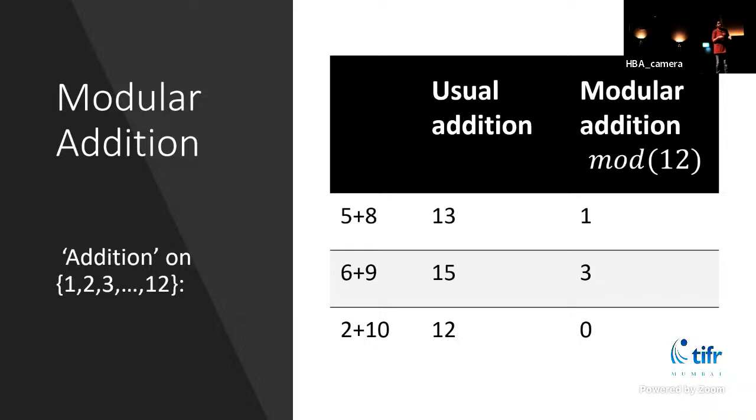So you have 6 and 9, that is usual addition is 15, but you divide by 12, the remainder is 3. The third thing is interesting. So if you have 2 p.m. and then 10 hours after 2 p.m. is 12 p.m., which is 0 again. So you have something like the 0 in this modular addition.